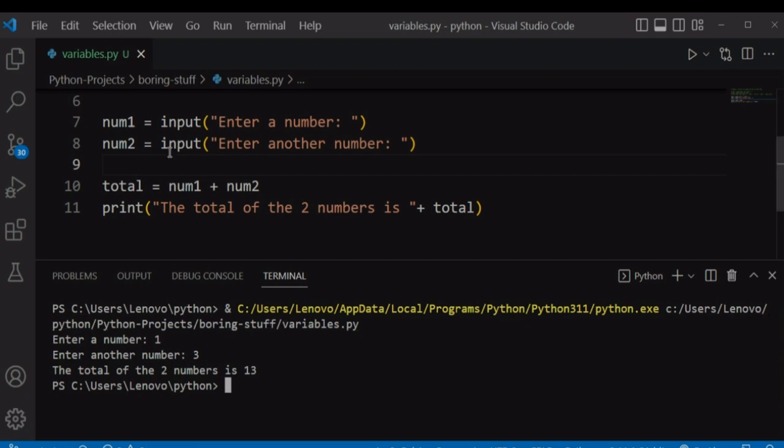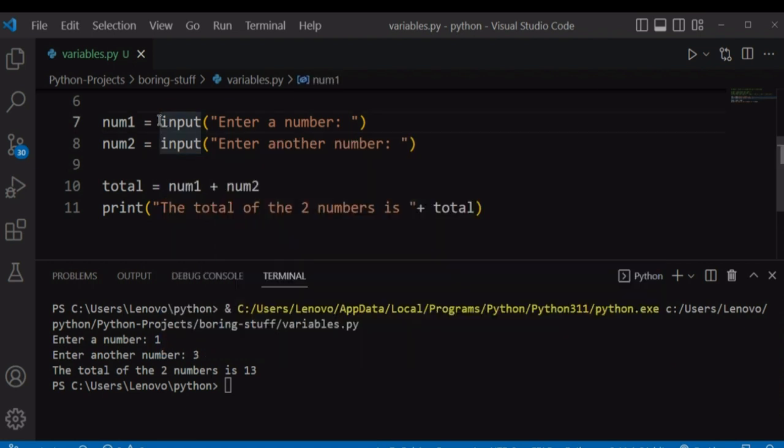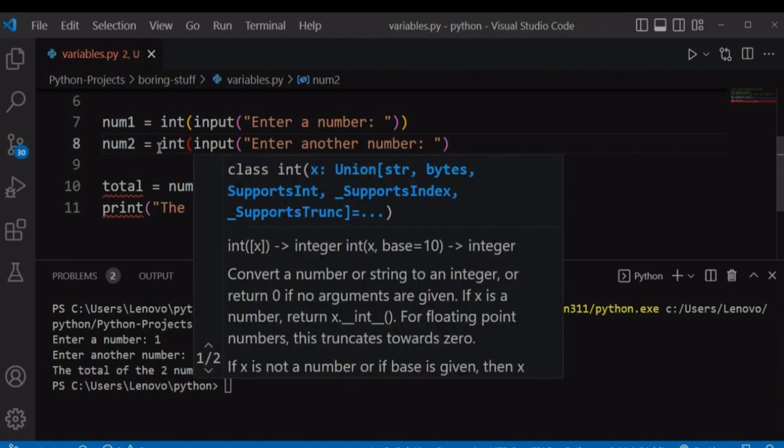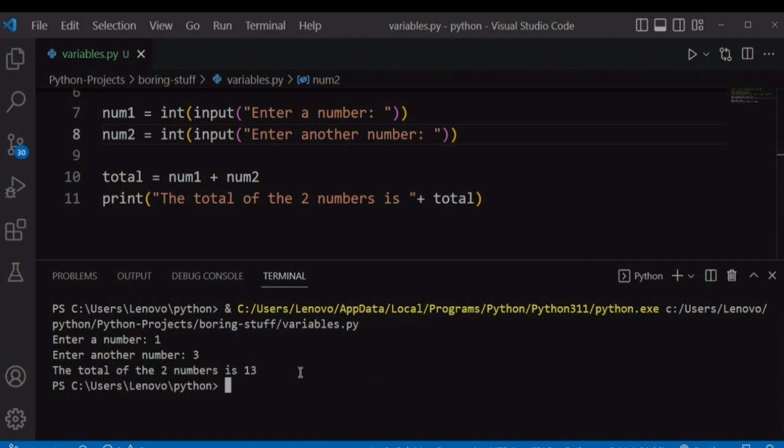We want to add these two numbers, and you can do that by converting our input from strings to integers. Any input value is by default a string. Any value that you have collected using the input function, even if it's a number, is by default a string. So we have to convert it from string into an integer using the int function. And you can do that by surrounding our inputs with the int method that will convert our strings into integers. This int method will be surrounded with this input function, and then it will do it for us.